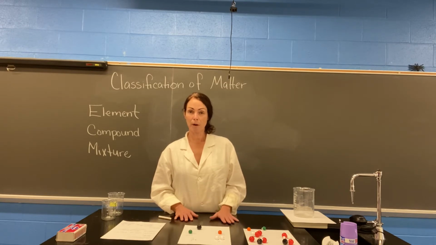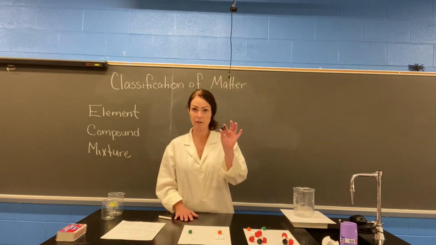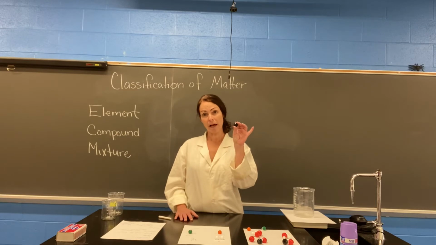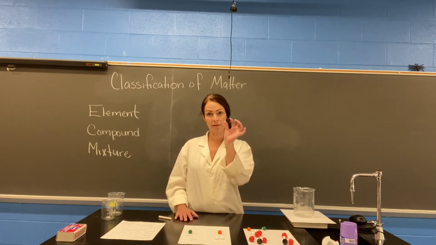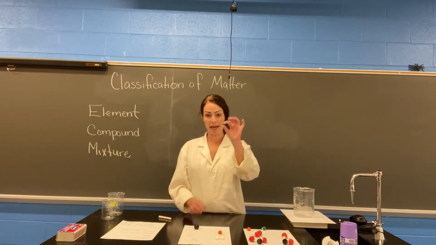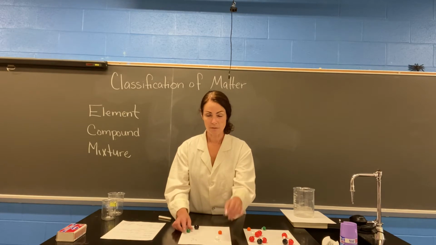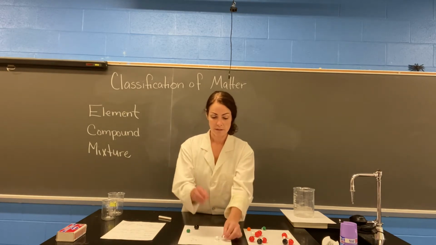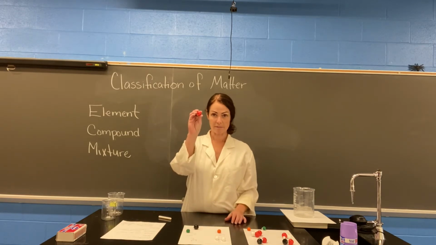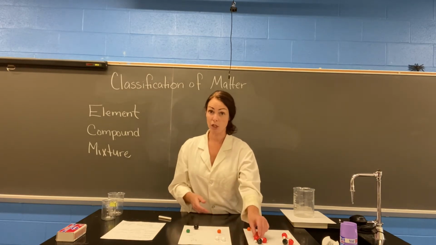The smallest part of an element is actually an atom. So here, we're going to call this our carbon atom. If you have one single atom, it's going to be of one specific element. So carbon is here. This is going to be our chlorine atom. This will be hydrogen, sodium, oxygen. Those are the ones that we're going to take a look at today.